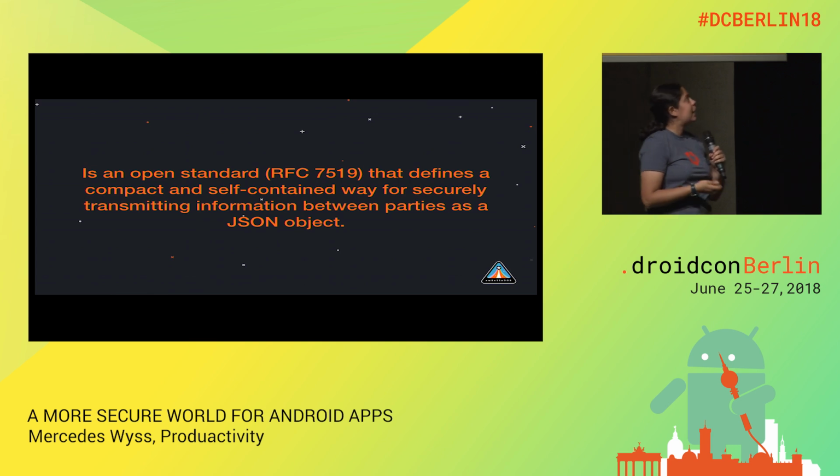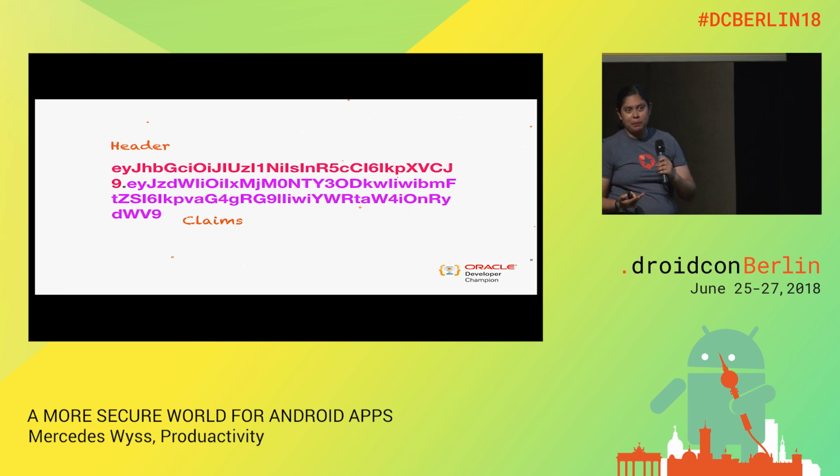So this is an open standard that started around 5 years ago. It's based on sending information encrypted in a JSON notation. So this is how a JSON Web Token looks. I have a header, and then I have the claims.